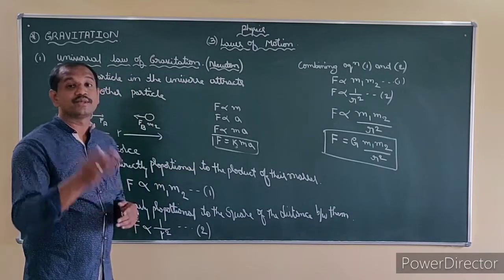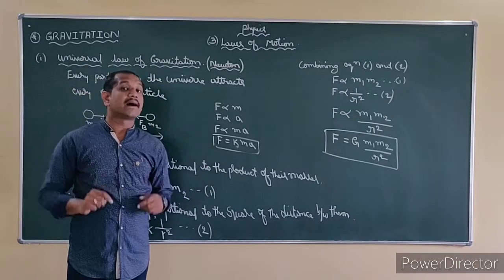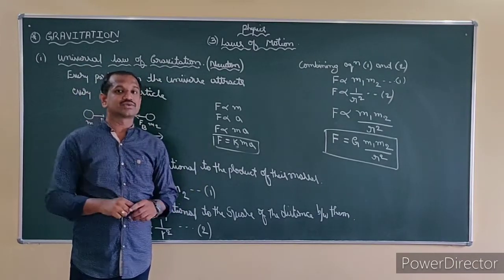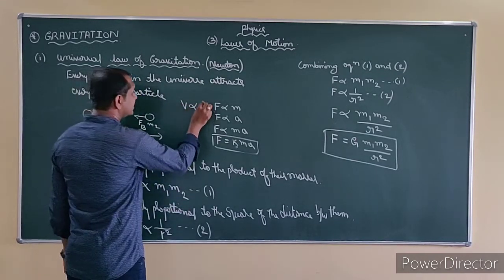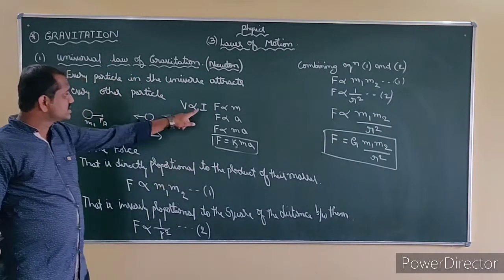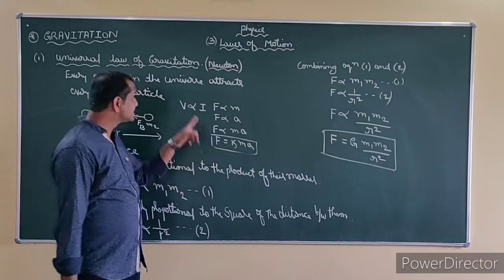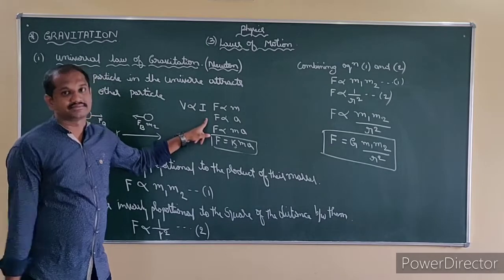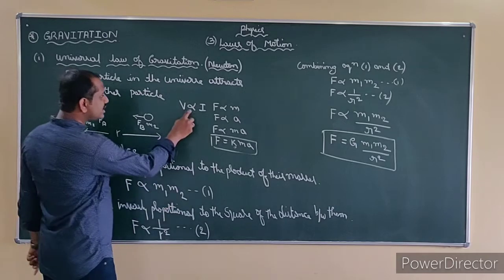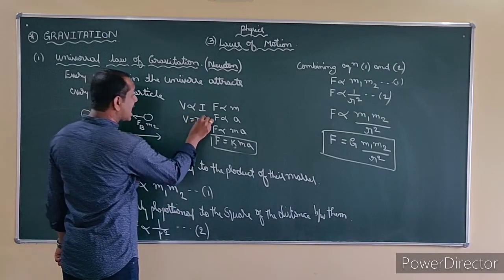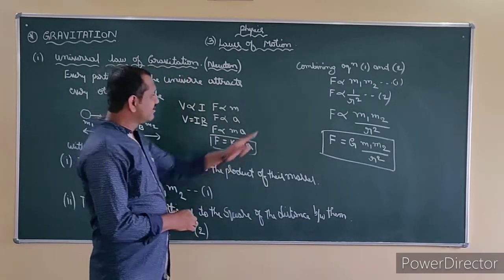For example, you have learned Ohm's law. What is it according to Ohm's law? The potential difference applied across the ends of the conductor is directly proportional to the current passing through it, provided that temperature remains constant. V is directly proportional to I, where V is the potential difference and I is the current. When you remove proportionality, what happens? V equals IR. Here R is the constant of proportionality. The same way we have here.